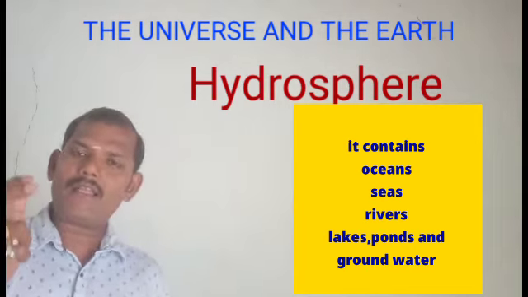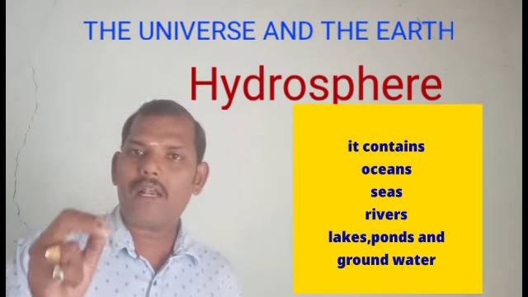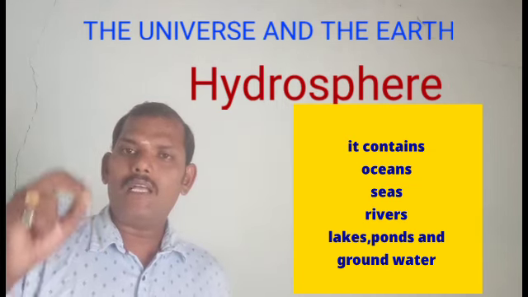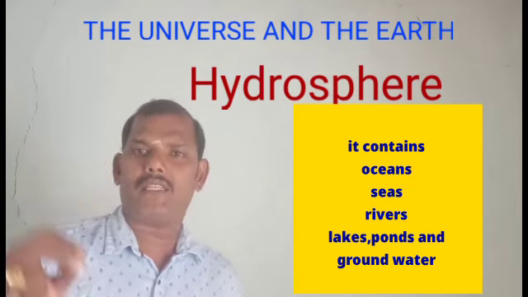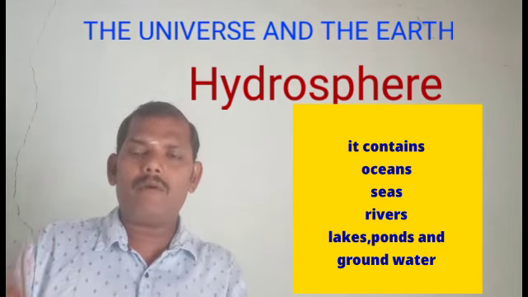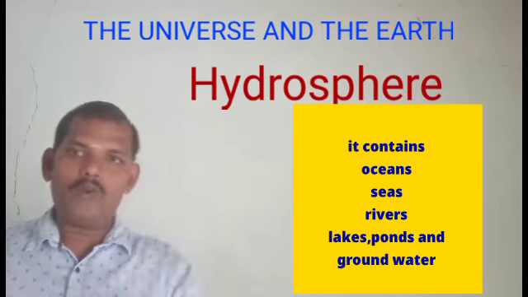Next, what are the important components of the hydrosphere? Just remember, the earth is called the water planet, because nearly 71% of the earth is covered by water. If we see the earth from space, it looks blue. Why? Because two thirds of the area is covered by water. That's why it looks blue.